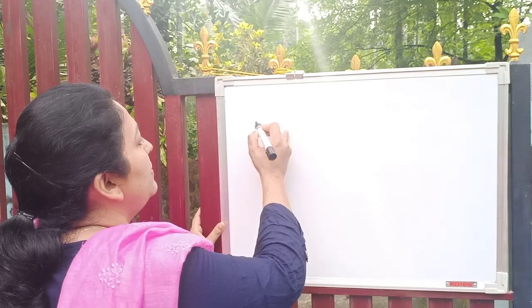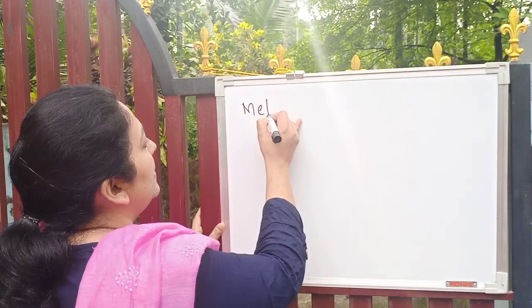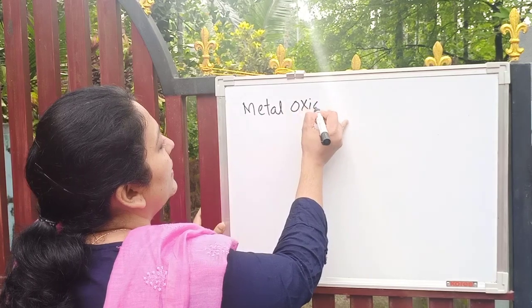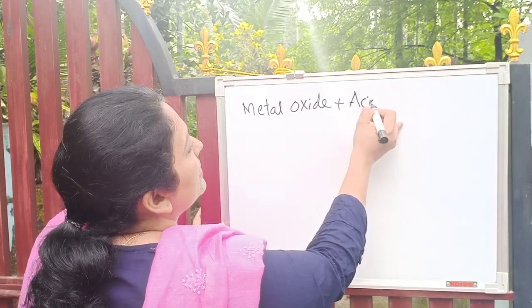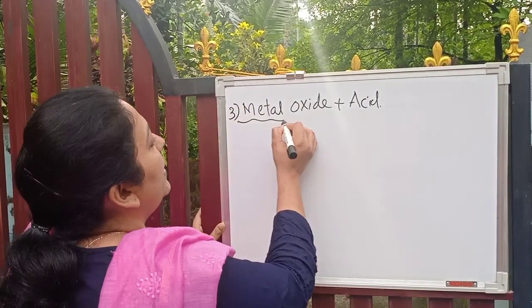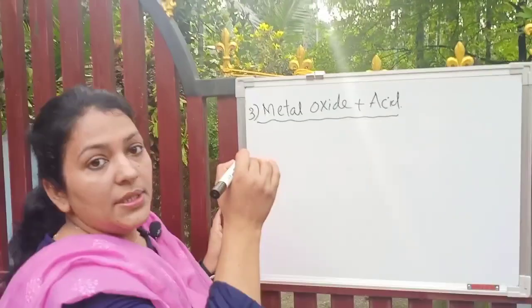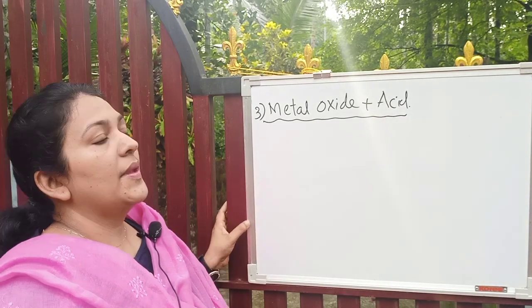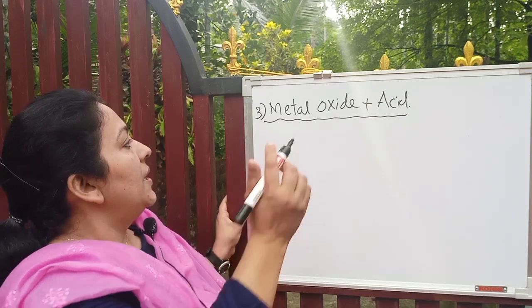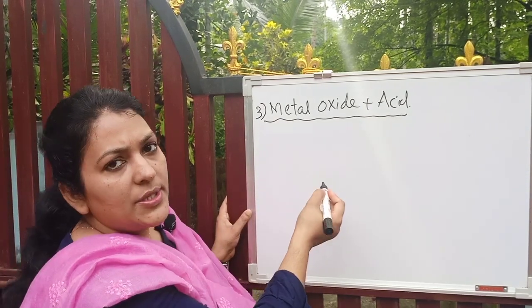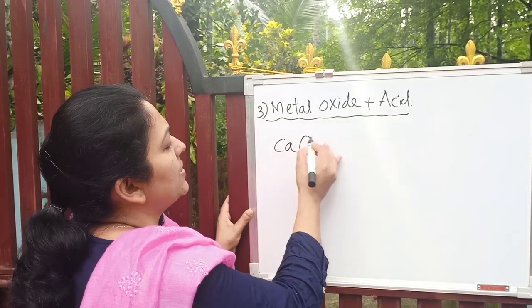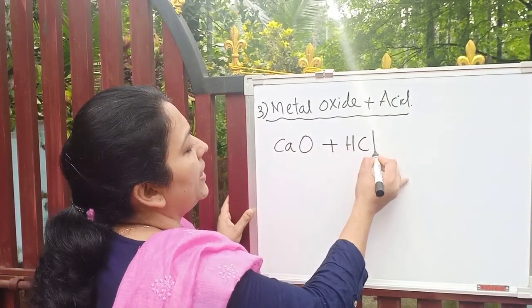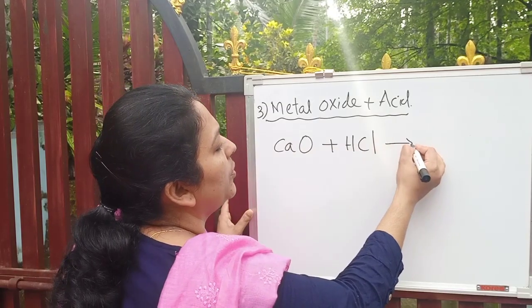It is a reaction between a metal oxide and an acid. I'll write on the board: the third reaction is metal oxide plus an acid. Let's discuss with an example. You can write any metal oxide. I am taking calcium oxide plus hydrochloric acid. What are the products?